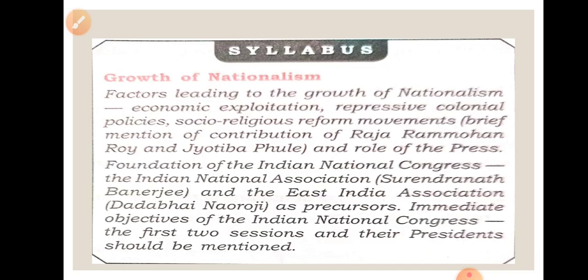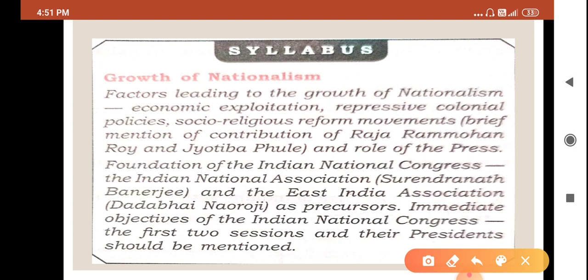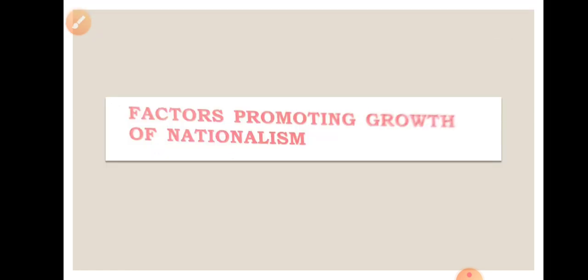So we'll have this particular syllabus today. Only these 2 points we'll discuss today, that is economic exploitation, point number 1, and point number 2, repressive colonial policies. So the first point we are going to start is economic factors promoting the growth of nationalism.